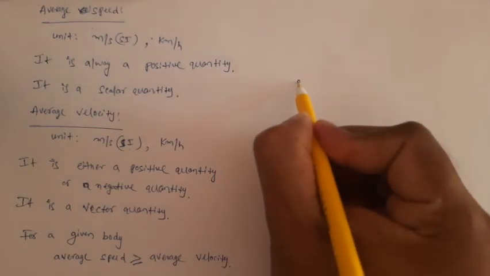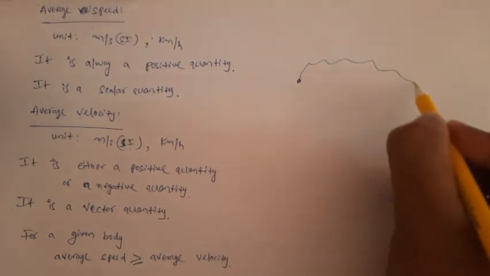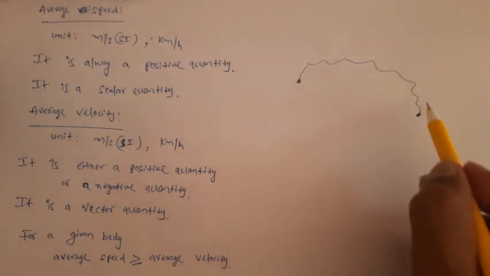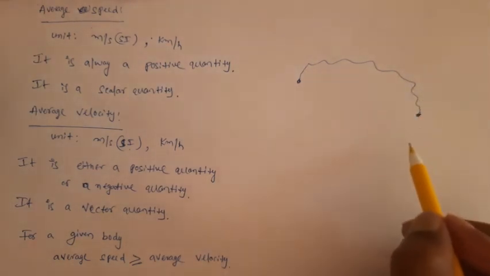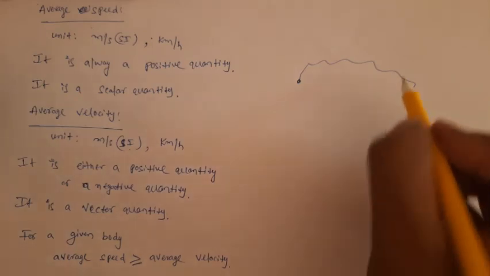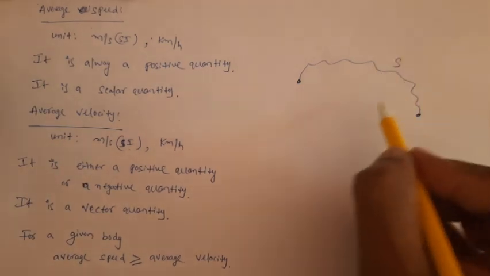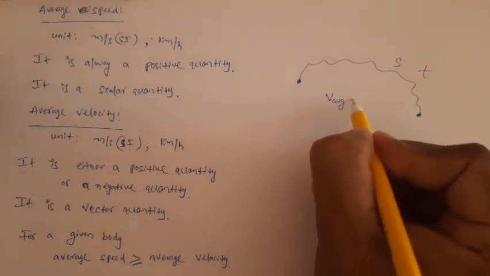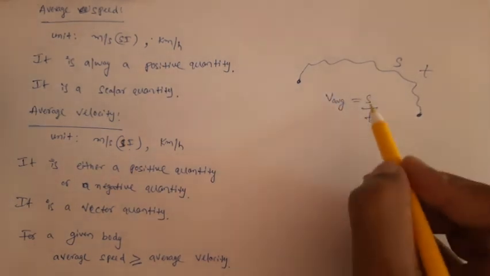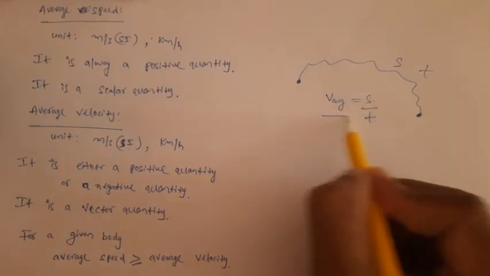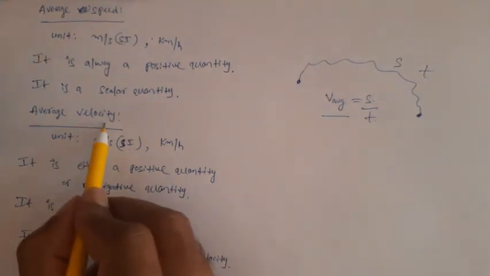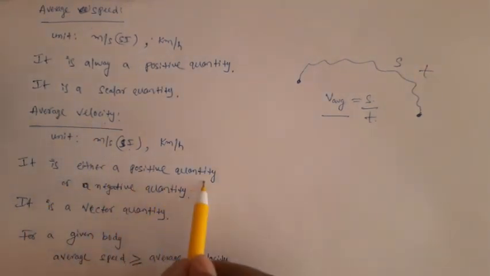Let's say a body is starting from here and finally it is moving here. The length of the whole path we always take as positive, and the time is also positive. So average speed is the total path length S divided by time taken T. So average speed is equal to S by T. When S is positive and T is positive, average speed automatically becomes positive. But when it comes to average velocity, it is either a positive quantity or a negative quantity.